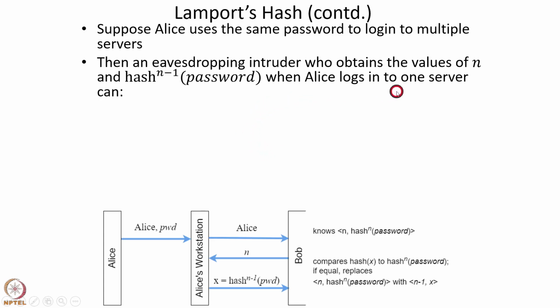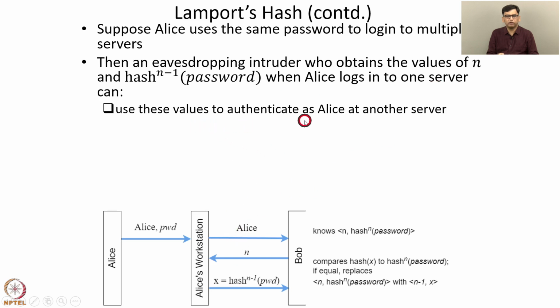An eavesdropping intruder obtains the values of n and hash n-1 password when Alice logs into one server by eavesdropping on the channel. Such an intruder can use these values to authenticate as Alice at another server. So an intruder captures all these values, Alice, n and hash n-1 password, and tries to authenticate as Alice at another server. If the other server is also initialized with the same n, then the other server will send n, and the intruder 2D knows hash n-1 password, which is the correct response. So how can we defend against this attack?